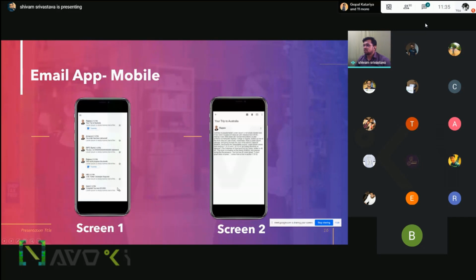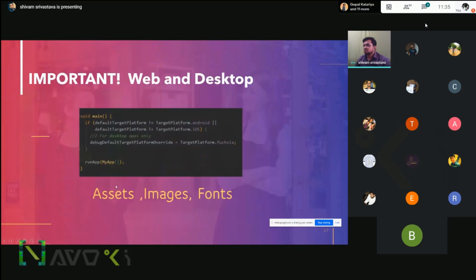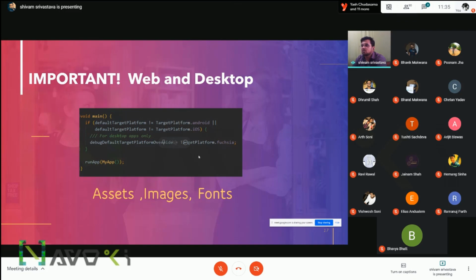So we have already made the mobile application. Now for the desktop part, we did not run it on desktop yet. We ran it in the web browser, and there was no issue. But it is important for web and desktop that you mention debug default target platform override Fuchsia. Why do we need to do this? Because web and desktop arrange assets, images, fonts, etc. in a particular structure in a particular folder.